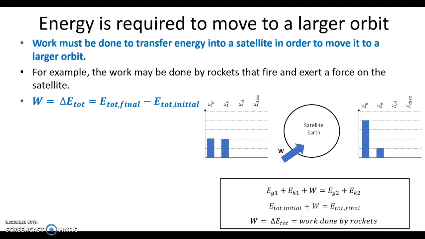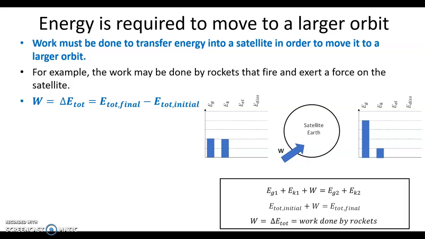I'm showing that here in this energy conservation diagram, and this would be for something in circular orbit. At position A, we're at the lower orbit. We've got a certain amount of kinetic energy, a certain amount of gravitational potential energy. When you move it to a higher orbit, the kinetic energy decreases, but the gravitational energy increases quite a bit. So there's more energy at position B than there is at position A.